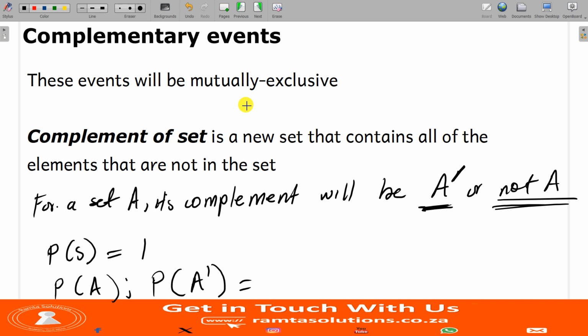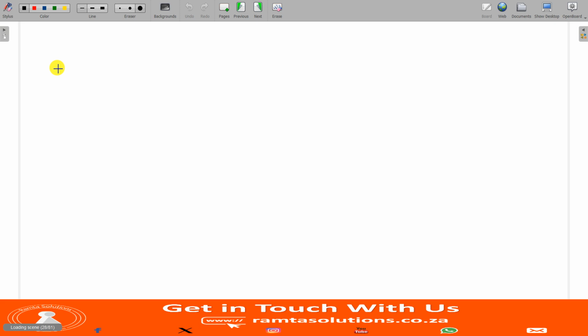If these guys are mutually exclusive, the probability of A or not A will basically be the sum of these two, which is your sample space. So what I want to show you is that the probability of A and the probability of its complement will sum to 1.